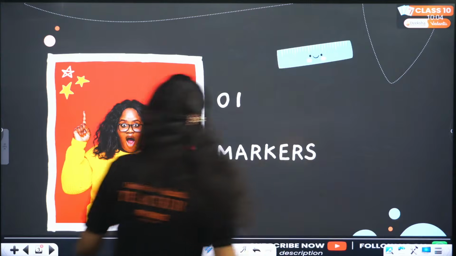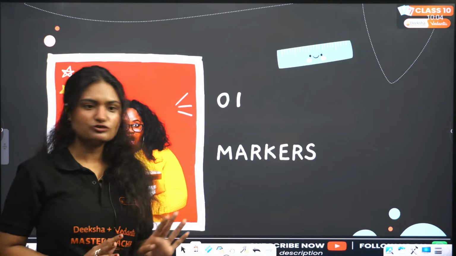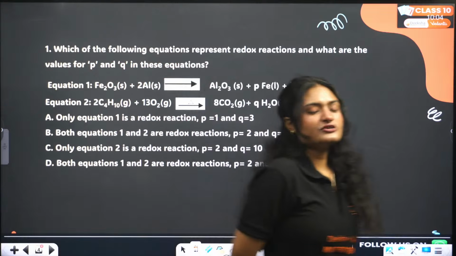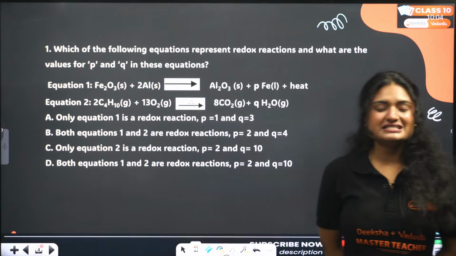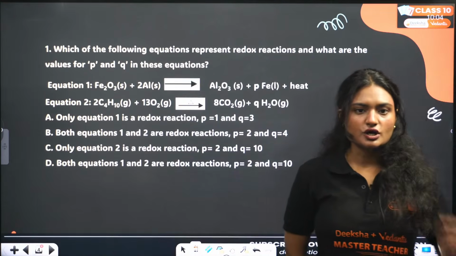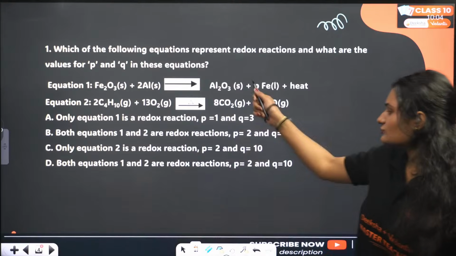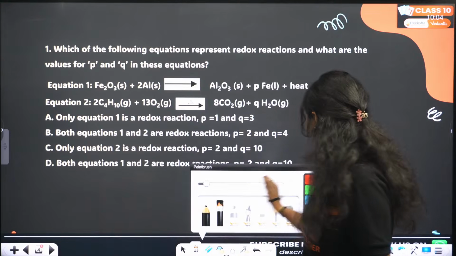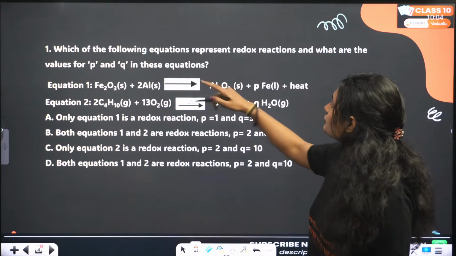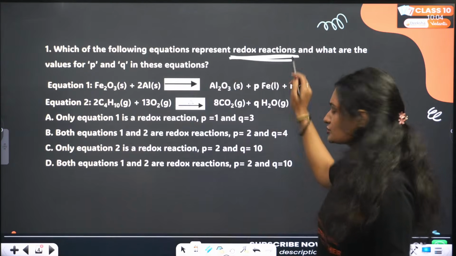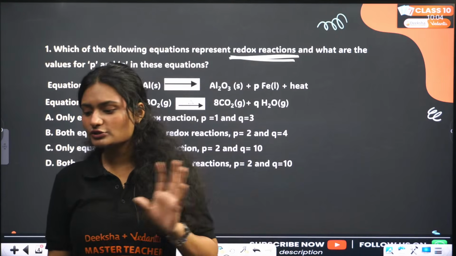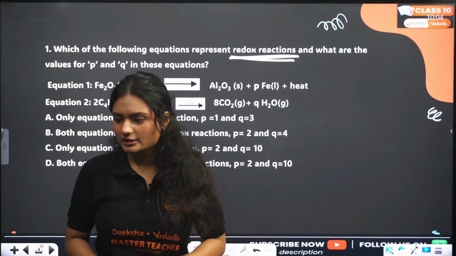Let's start with the 1 marker questions. Firstly, the 1 marker questions. The question is, which of the following equations represent redox reactions and what are the values of P and Q in these reactions? So you are given 2 reactions, equation 1 and equation 2. You need to tell me firstly which of these is a redox reaction. Now what is a redox reaction, ma'am? A redox reaction is a reaction in which both reduction and oxidation happen, right?